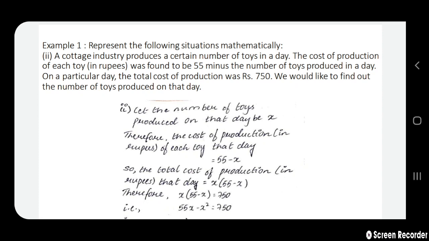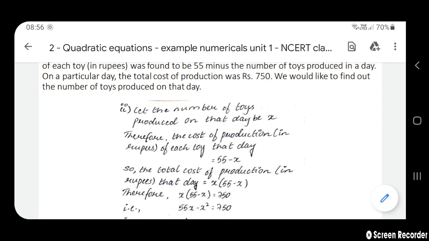Therefore, the cost of production in rupees of each toy that day is equal to 55 minus X. Why is it 55 minus X? Many of them get this question wrong. 55 minus the number of toys produced. We have taken the number of toys as X, so it will be 55 minus X.